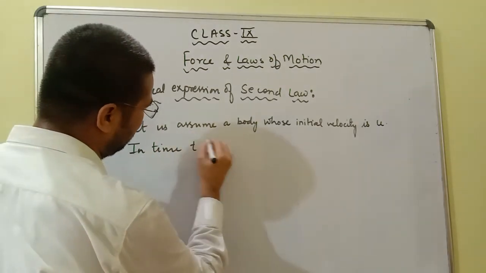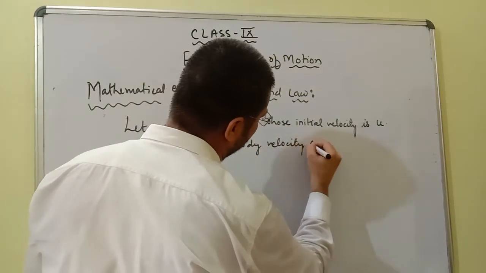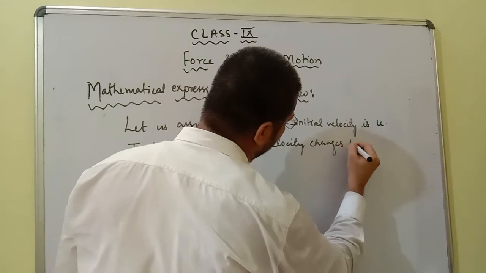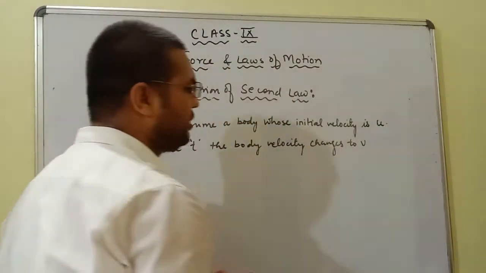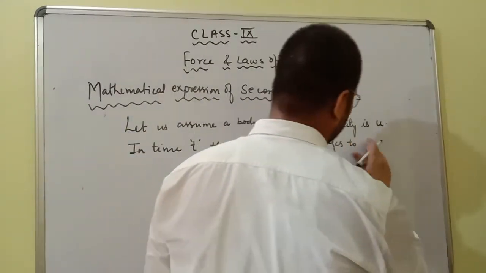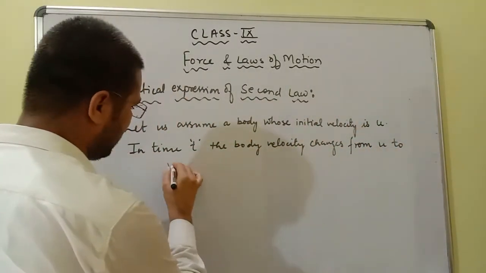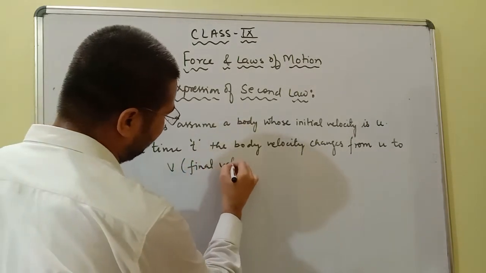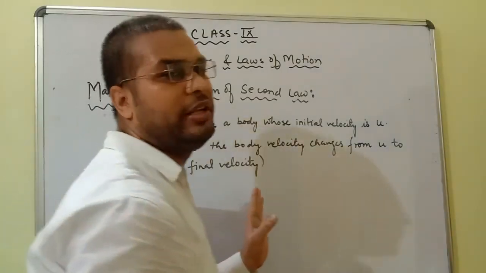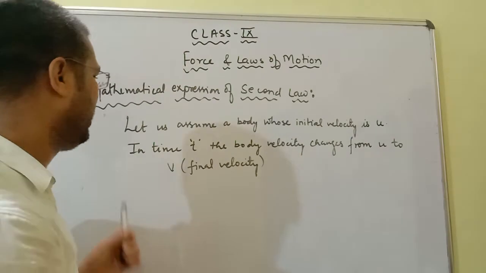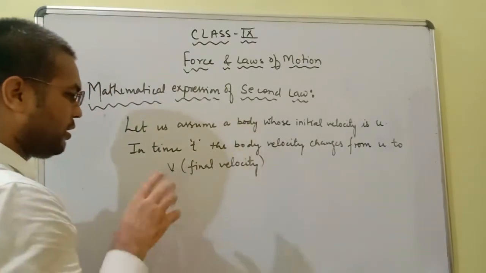Okay, and in time t, the body velocity changes from u to v. It means what is v? It is our final velocity. So we are considering that a body whose initial velocity is u, and in time t the body velocity changes from u to v, means v is the final velocity. So here what will happen?